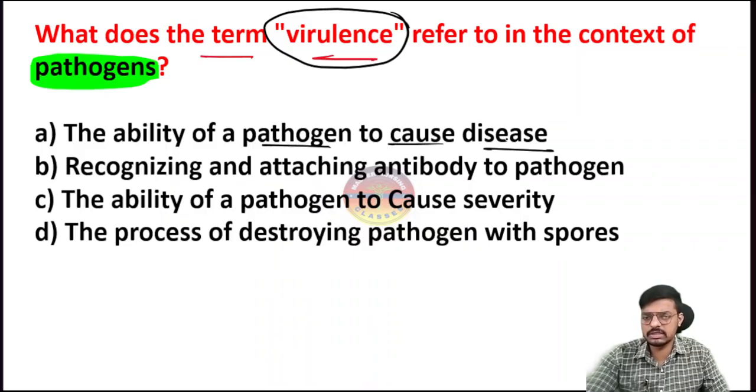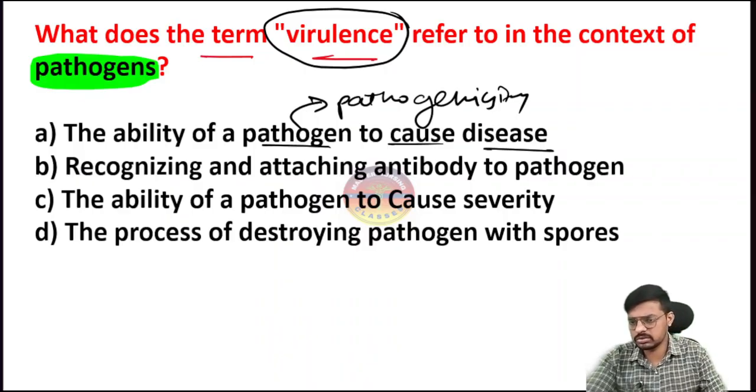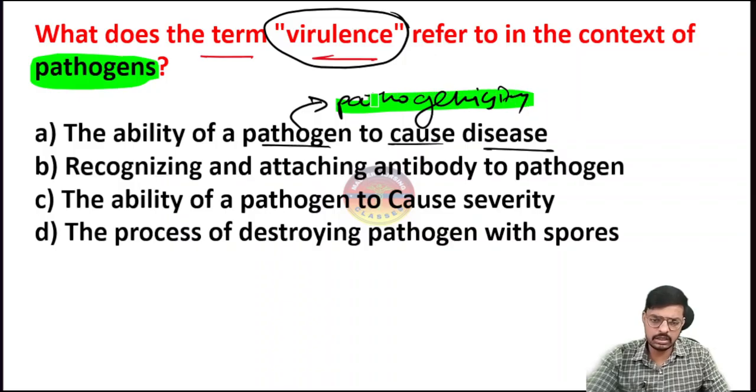The ability of the pathogen to cause disease is called the pathogenicity of that particular organism. Okay, so pathogenicity is the ability of the organism to cause the disease, right? Then what is the meaning of virulence, sir? I will teach, don't worry.